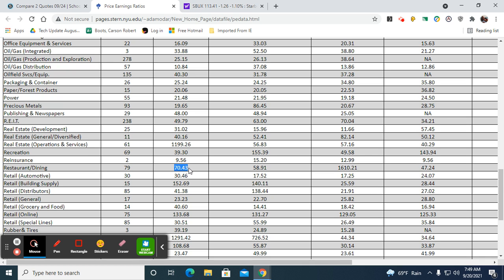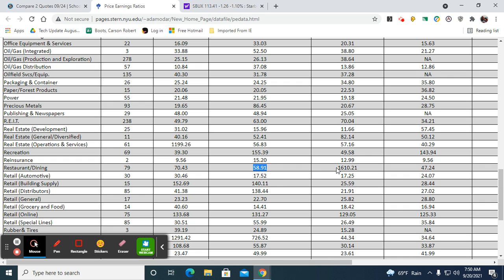So you can compare the current PE ratio of Starbucks to the industry standard, and you can see that it's lower by 23, right about at 23. So it is lower. So it's not performing up to its industry standard. You can see its trailing industry standard. In the past, it was as low as 58.91 year prior. So it's still not even performing up to its past industry standard of 58.91.